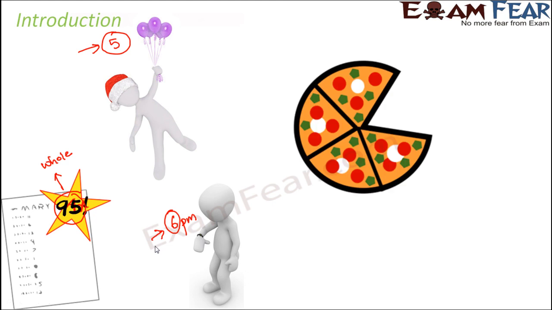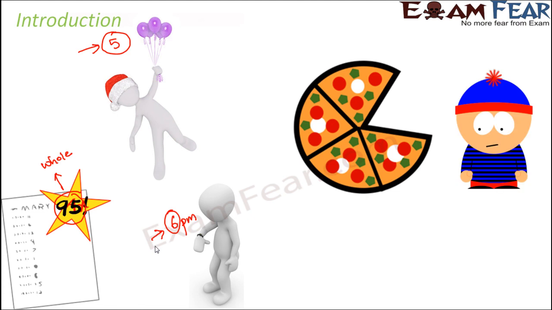Now let's say that when you eat just a small part of a pizza, so this is the complete pizza, but you just ate a small slice of it. So how do you express it? That okay, I ate just a small part of the pizza. Now if you say that I ate one pizza, will that mean that you ate one slice of pizza? Not really. That would mean that you ate one complete pizza. But did you eat the complete pizza? No. You just ate a small slice of it.